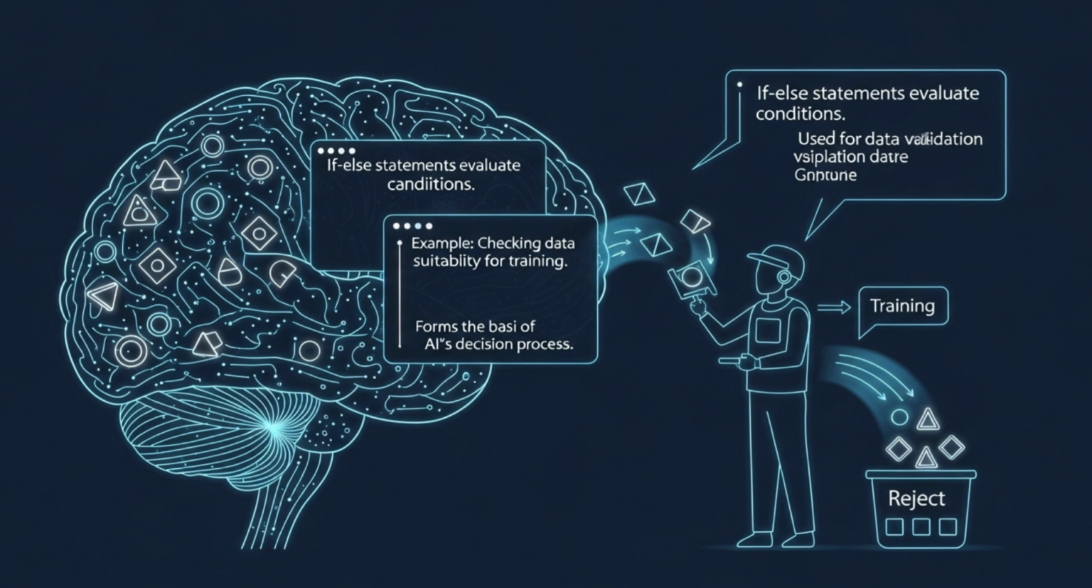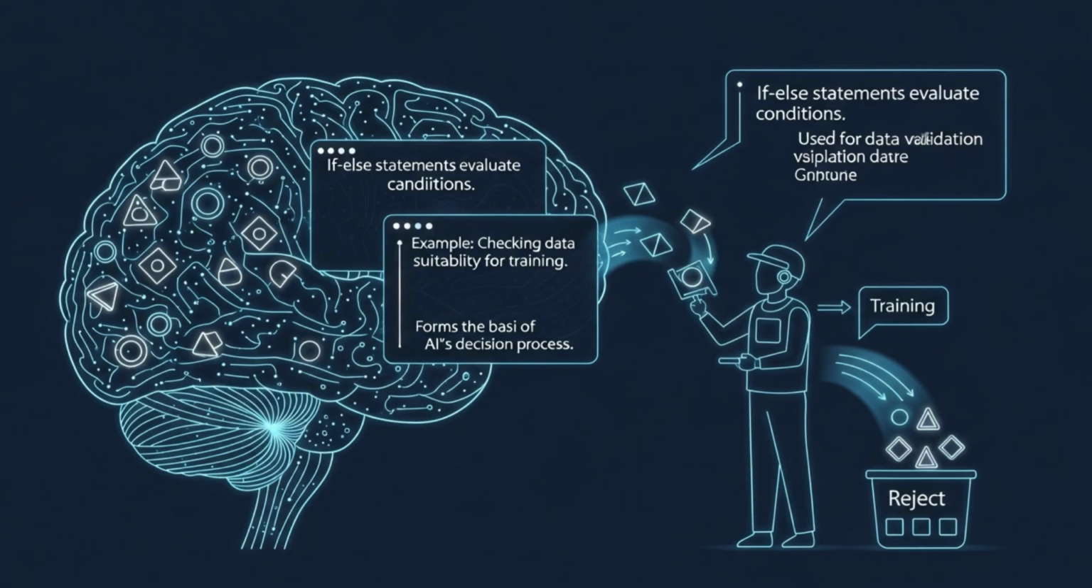At its core, this involves using if-else statements to evaluate specific conditions. Imagine an AI system needing to determine if incoming data is suitable for training its models. It might ask a series of questions. Is this data point missing values? Or is it the correct data type, like a number or a string? As highlighted, if-else statements are crucial for tasks like data validation, ensuring that only high-quality information feeds into the AI model, preventing errors and improving accuracy.